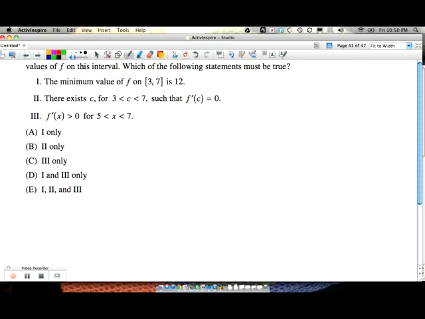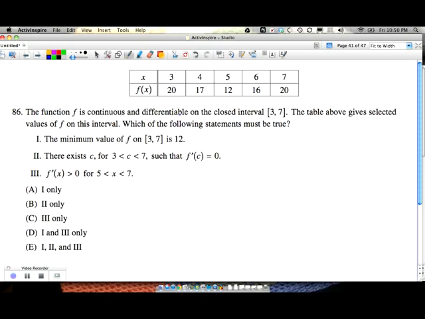Let's see what this next question is. The function f is continuous and differentiable. Continuous and differentiable. Notice the other one had said continuous that one time, but now we're talking about both. In the closed interval 3 to 7, the table above gives selected values. Which of the following statements must be true?